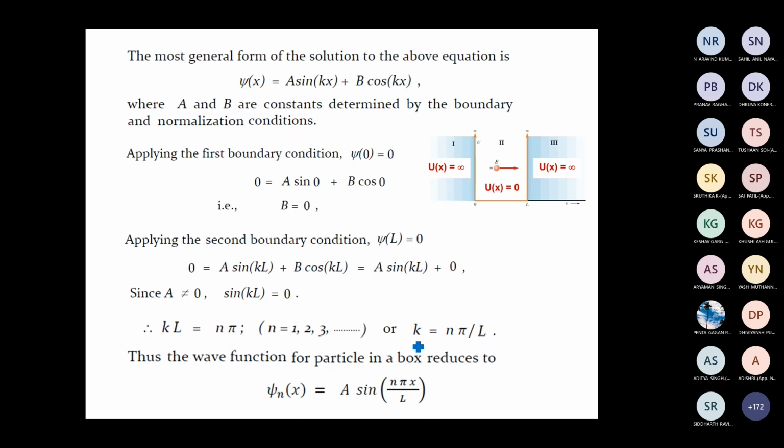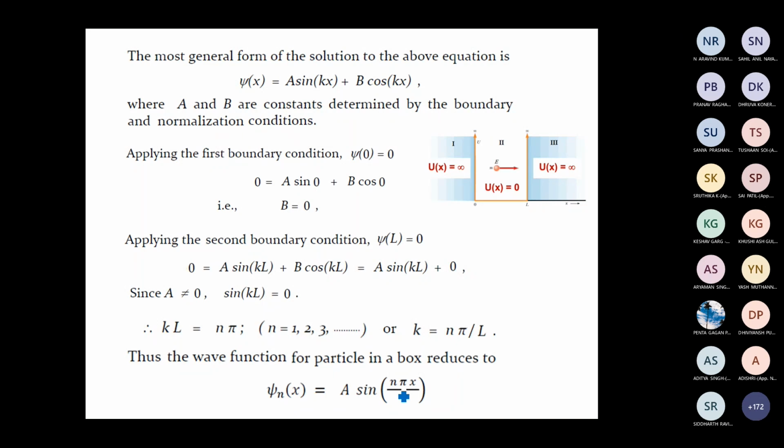The wave function becomes psi of x equal to a sin n pi x by L. Since this wave function depends upon this integer, we write a subscript: psi n of x equal to a sin n pi x by L.